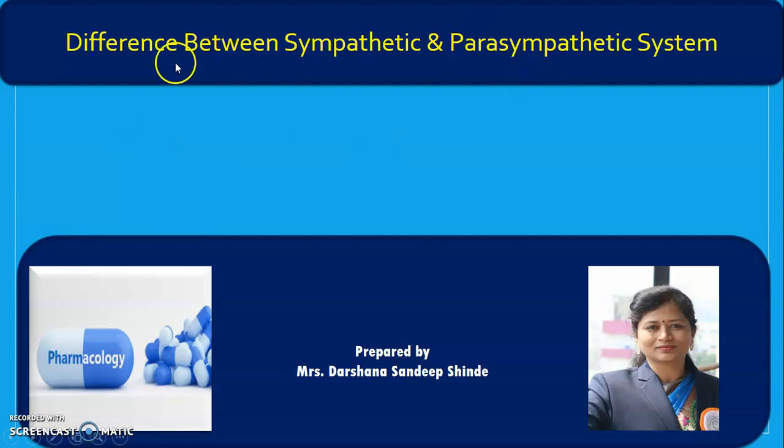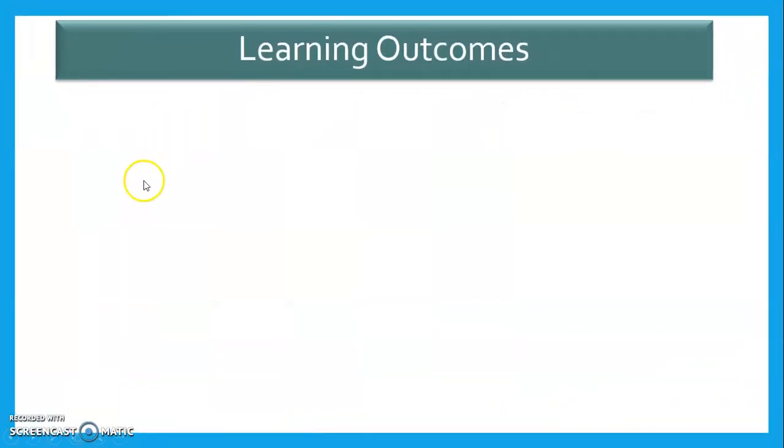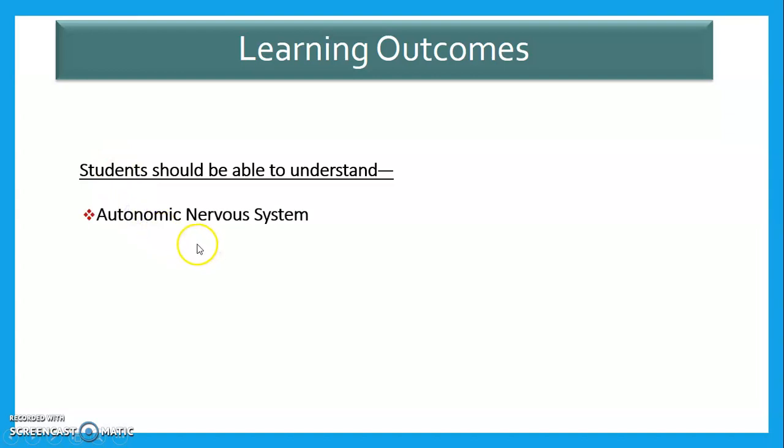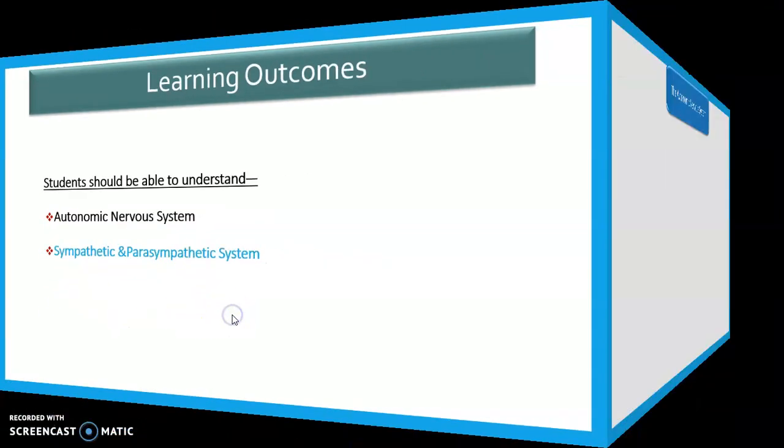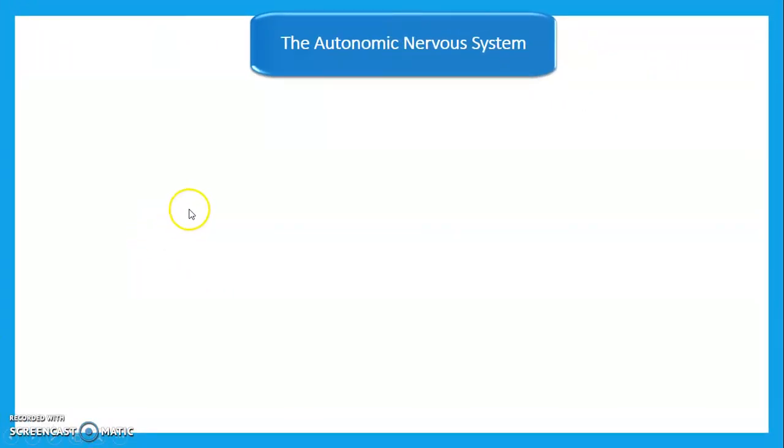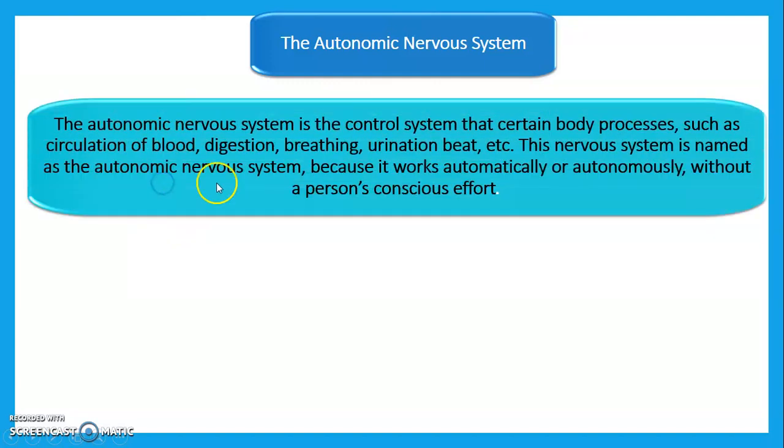Today we deal with a very important and exciting topic, that is the difference between the sympathetic and parasympathetic system. Learning outcomes of today's session are: after watching this video, students are able to understand what is meant by autonomic nervous system and what is the difference between sympathetic and parasympathetic. First of all, we see what is the autonomic nervous system.